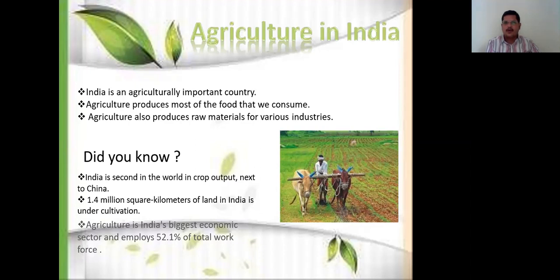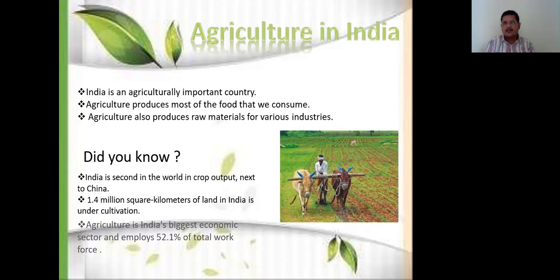Agriculture produces most of the food that we consume. Agriculture also produces raw materials for various industries. Here we need to understand one thing. India is the second largest populated country in the world, with a population of more than 130 crores. For all these people, are the food grains and crops sufficient to consume?